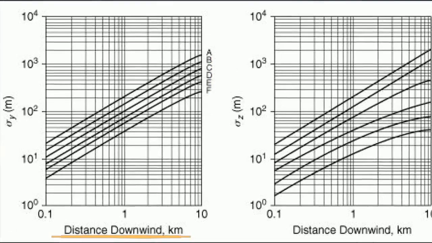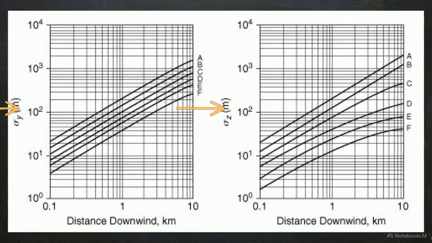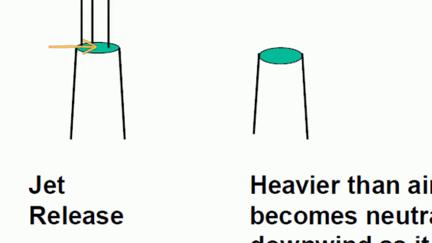To find the coefficient, locate the downwind distance on the x-axis, move up to the current stability class line, and read across to the y-axis to find the value for sigma y or sigma z. The point of origin is rarely the ground itself.